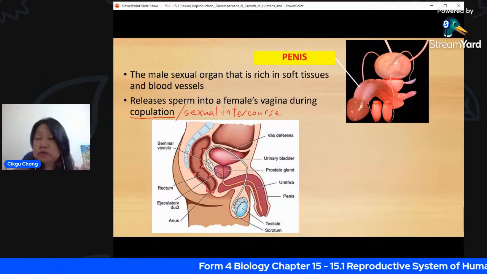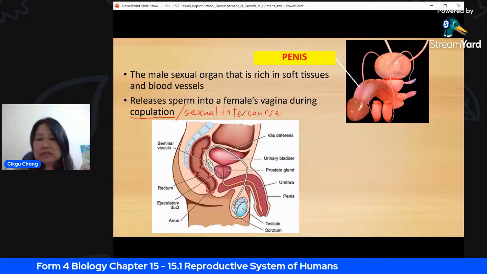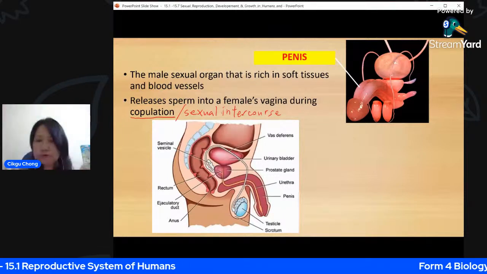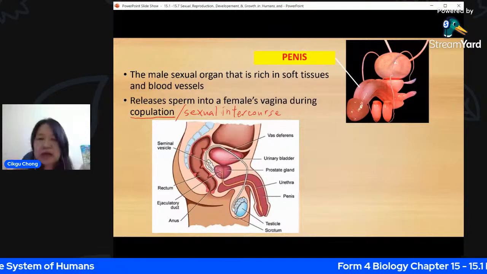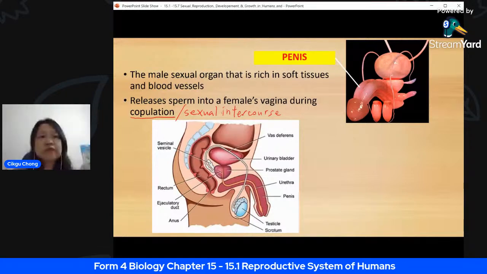Okay. Now, so this is the organ. All right. You must know how to label it. And this looks like the tissue, right? You can see this is the penis with a lot of blood vessels inside there. And the one that is labeled green here is the urethra. All right, okay? So it's actually very simple. I'm just revising a lot of these parts for myself.